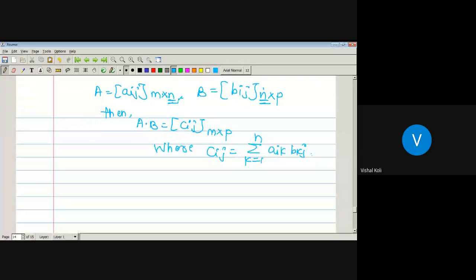Let us see an example. Capital A is a matrix having elements 1 2 3 and 0 1 2. This will be a 2 by 3 matrix. And B is a matrix defined by 1 2 3 0 1 2. It is of order 3 by 2, since it has 3 rows and 2 columns. Now the number of columns in A is the same as the number of rows in B. Then A into B is defined.